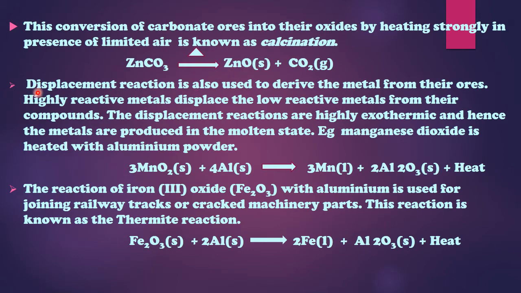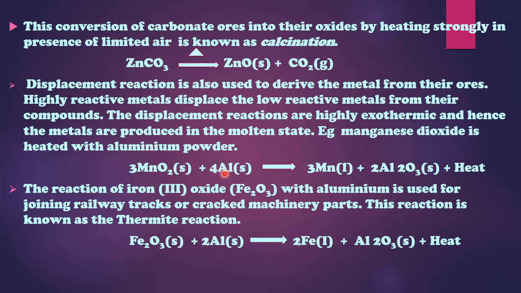Next thing that we need to study is that displacement reactions are also used to derive metals from their ores. Highly reactive metals displace the less reactive metals from their compounds. The displacement reactions are highly exothermic and hence the metals are produced in the molten state. Example: manganese dioxide is heated with magnesium powder.